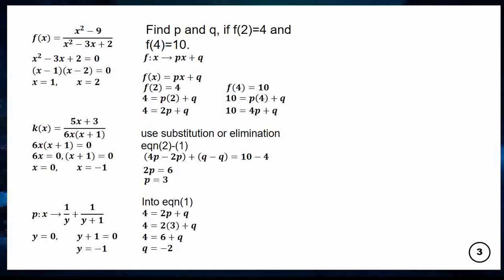Sorry, f of x is equal to px plus q. Then f of 2 is equal to 4, that means 4 is equal to 2 times p plus q. So 4 is equal to 2p plus q. Then the second one, putting in 4, the equation equals 10. So 10 is equal to 4p plus q. Now we have a simultaneous equation, which we can solve by either elimination or substitution method.